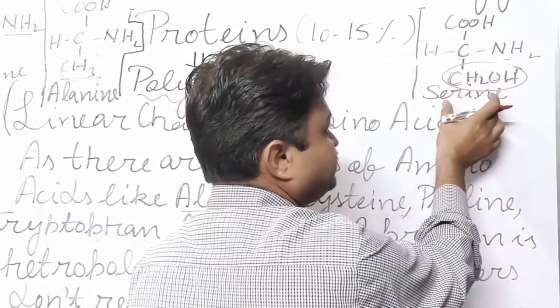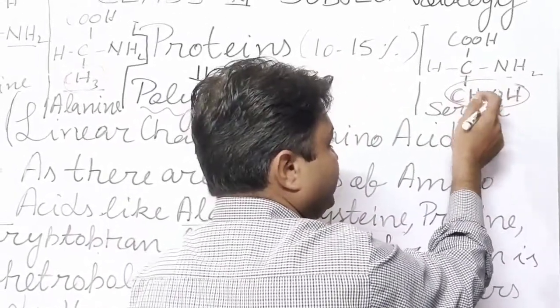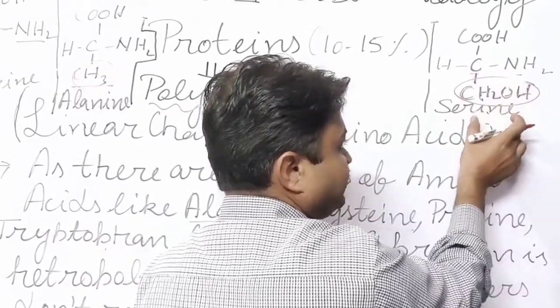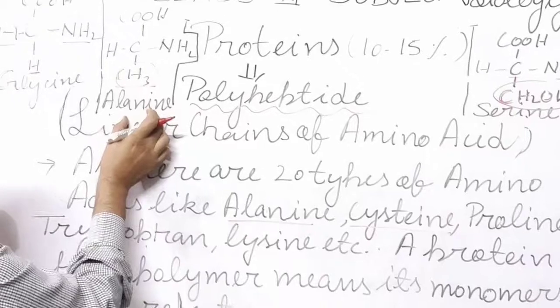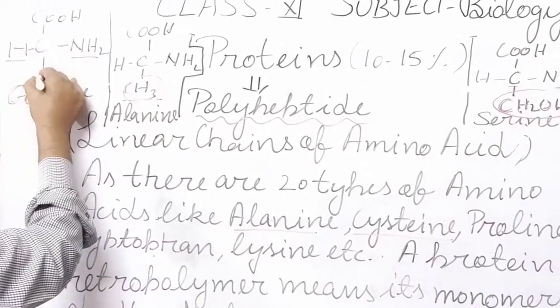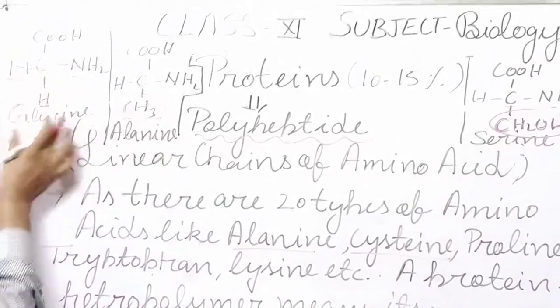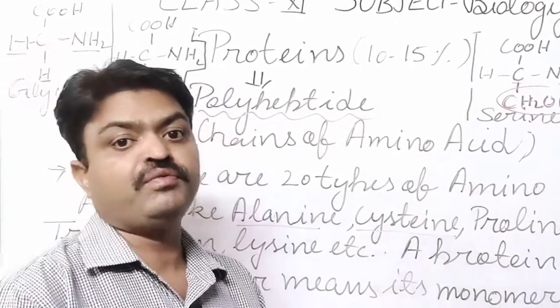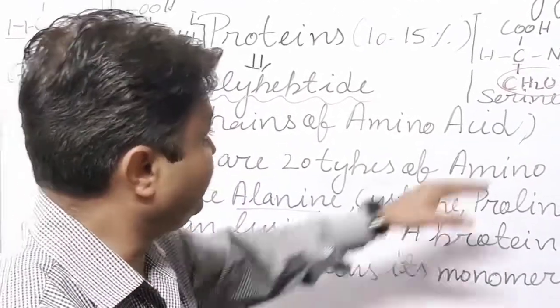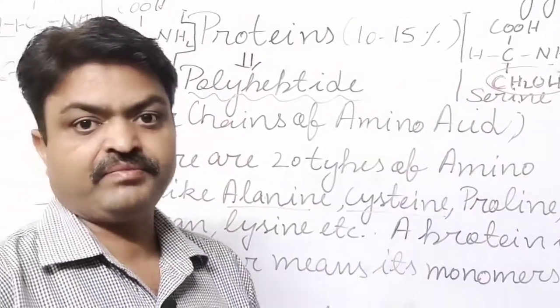That's why it is known as serine. So here CH2OH is connected in serine, here CH3 is connected in alanine, and here hydrogen is connected in glycine.